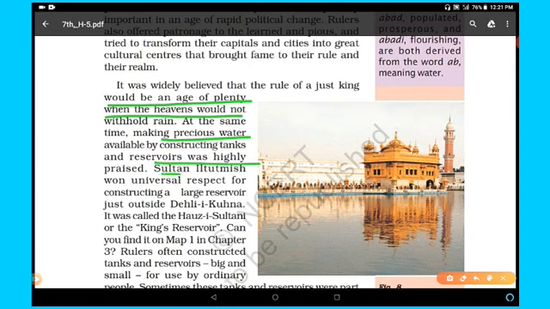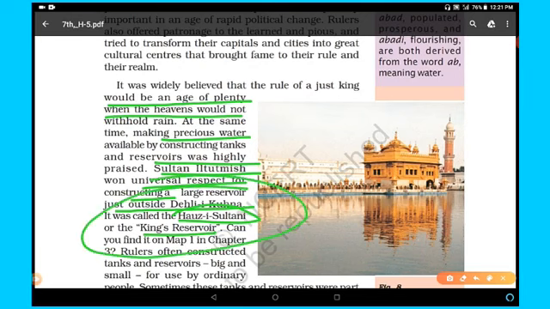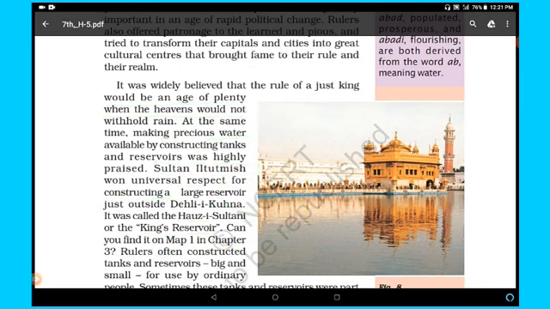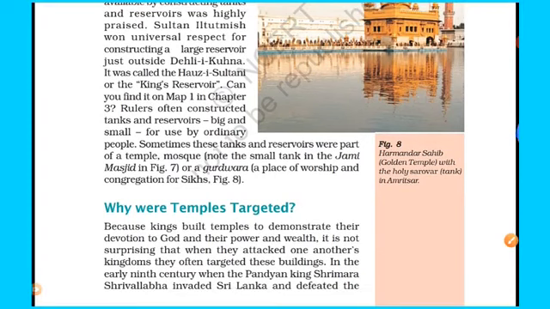Sultan Iltutmish, remember this, won universal respect for constructing a large reservoir just outside Delhi, in Kunha. It was called Hauz-i-Sultani or Hauz Khas, the King's Reservoir. You have to remember this thing. So we can easily find it on the map.